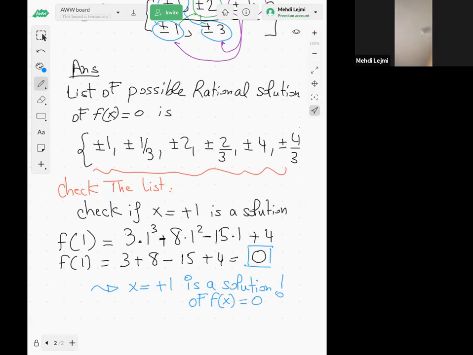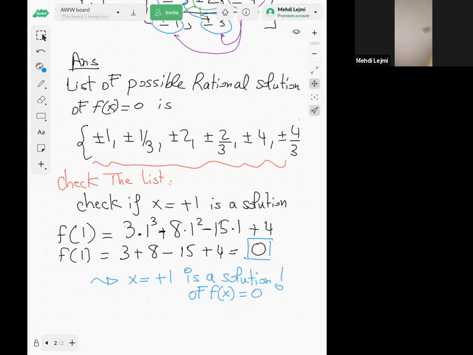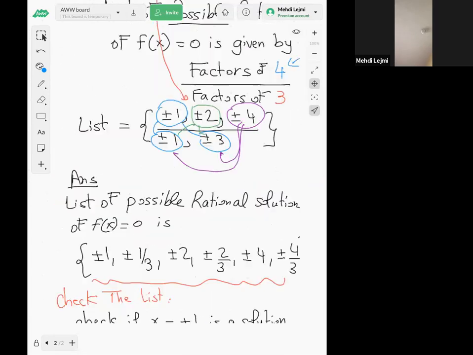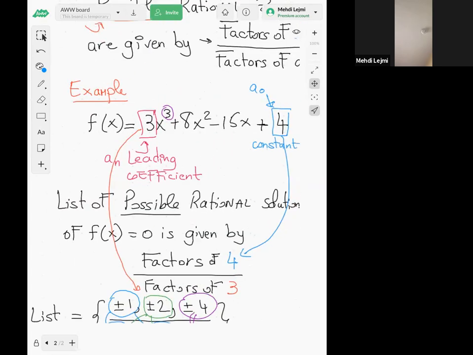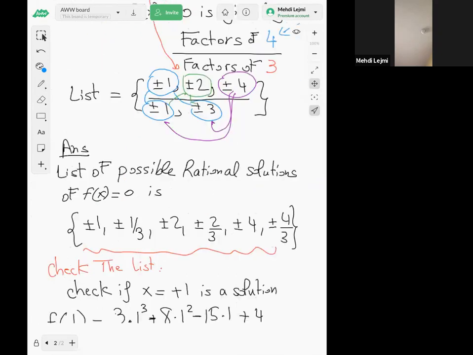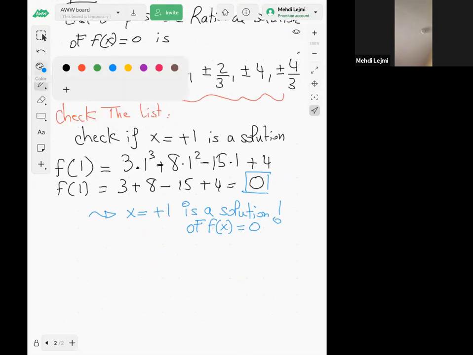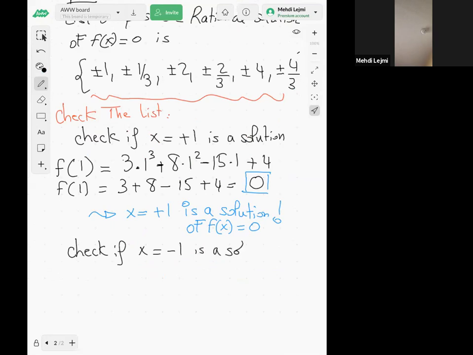Now, if you try negative 1, so let's see. Well, they cannot all be solutions. Some of them are solutions, some of them are not. Here our equation was the 3x cubed, right? So the highest power is 3, so we expect to have only 3 solutions anyway. So all of them cannot be solutions of f of x equal to 0 anyway, right? So you can check, for example, negative 1. So let's see if x equal negative 1 is a solution.